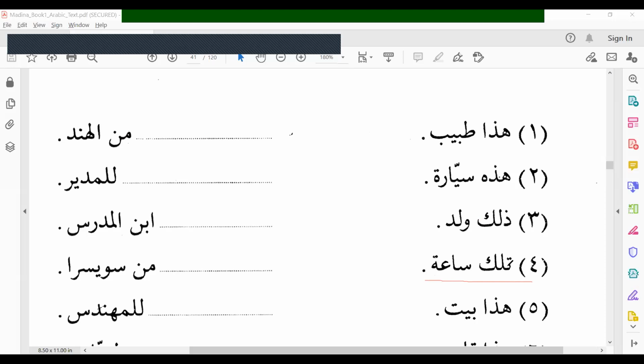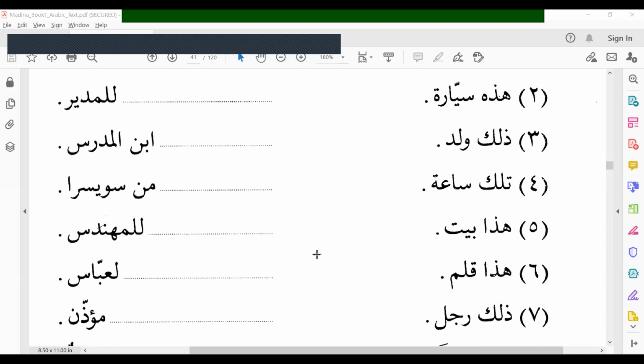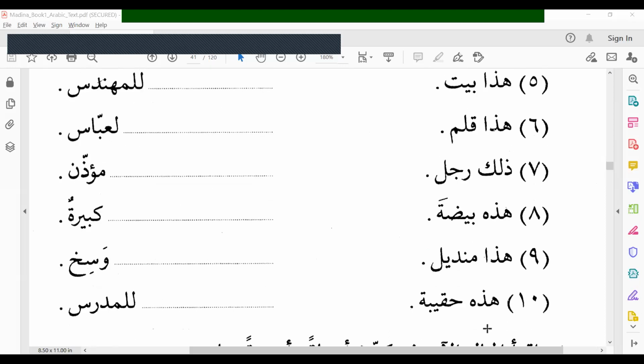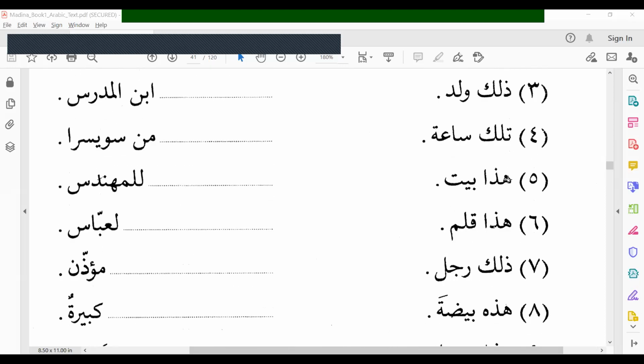Tilka saatun. That is a watch. Nakira. Tilka saatu min Suisra. That watch is from Switzerland. Okay. Similarly, you make the 5. Okay, I will read the 5 also.